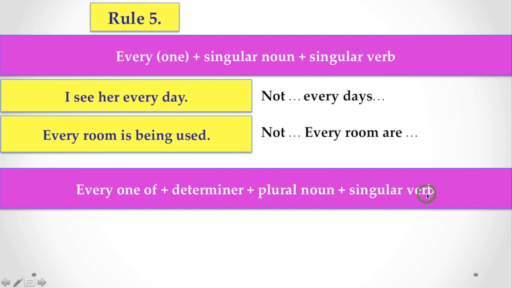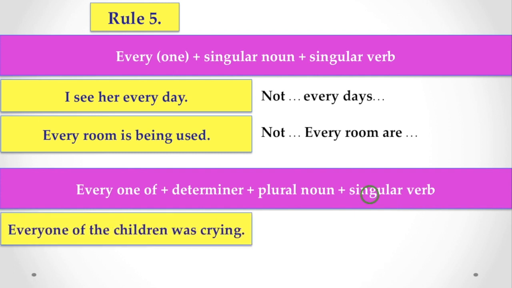This is another important rule. Now, if you write every one of, then you have to use determiner, and then you have to use plural noun but with a singular verb. Let's see the example. Every one of the children was crying.